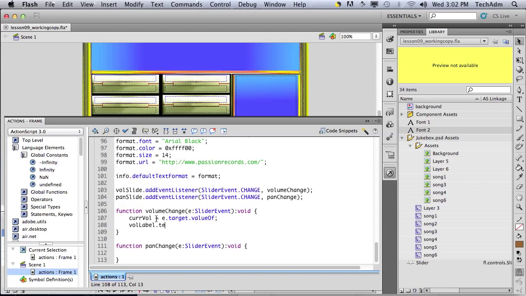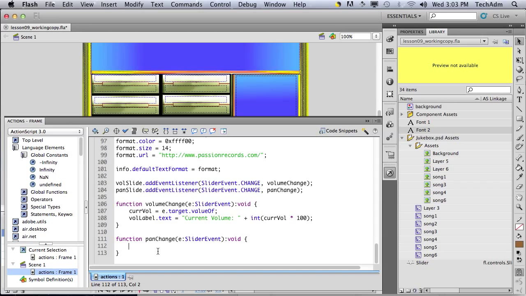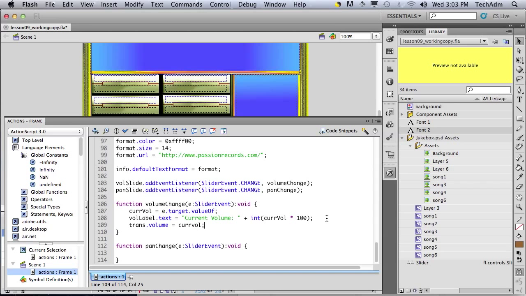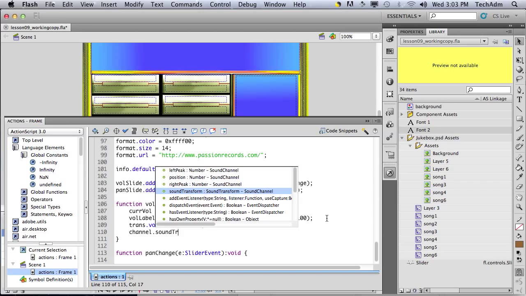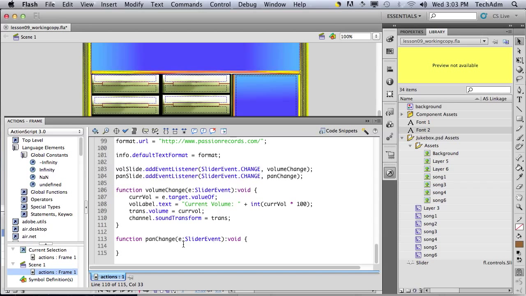And of course I can set the volume label text to current volume plus integer times 100. Same thing for this one over here. So now we set the volume. Then we've got to change the transformation of the volume, so we set the transformation there.